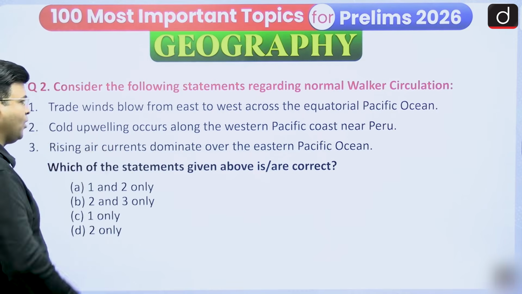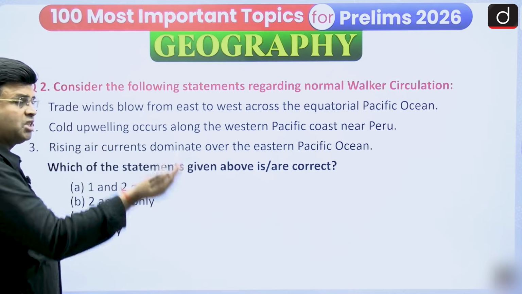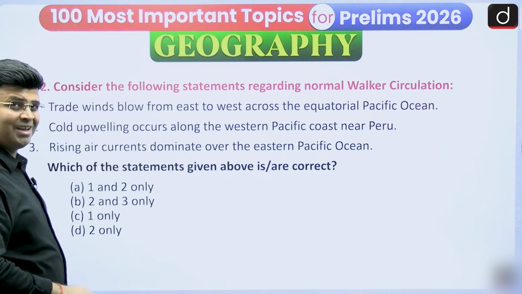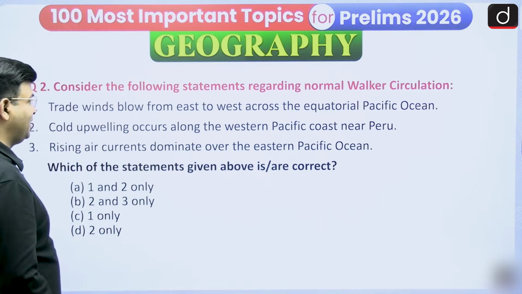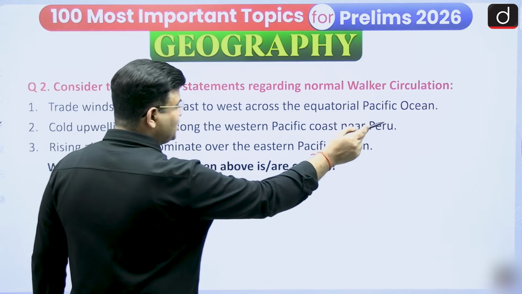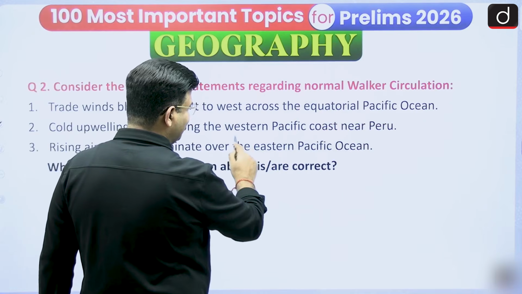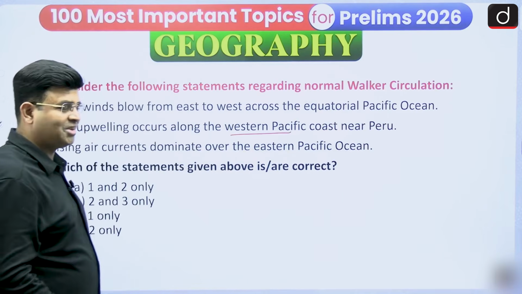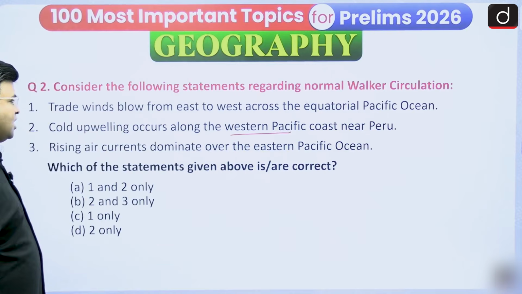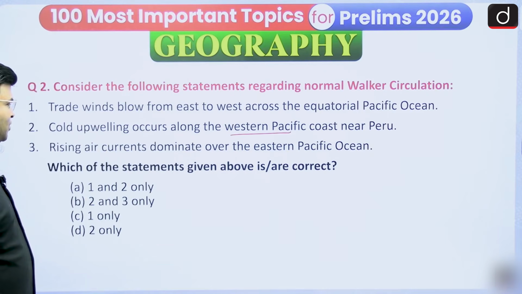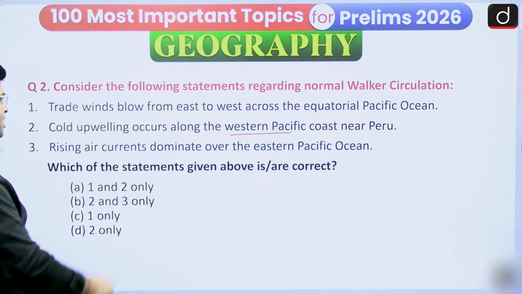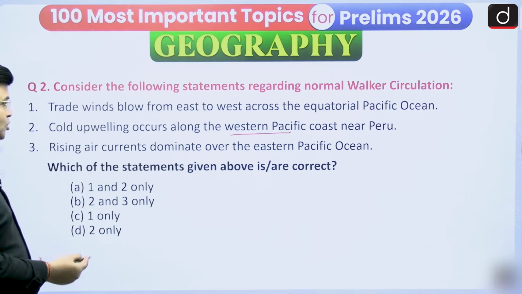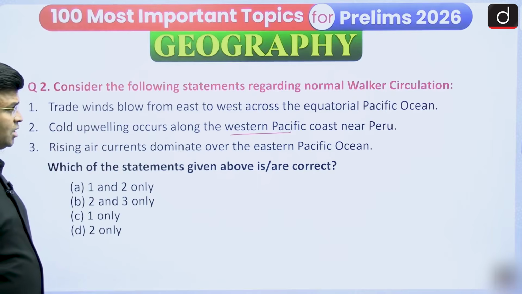Another: cold upwelling occurs along the western Pacific, near Peru. Which side is Peru, eastern or western? We have to see; it is not talking about the western Pacific, so whether it is right or wrong. Another: rising air currents dominate over the eastern Pacific. Rising air means where it is warm. So you have to answer which options are correct.